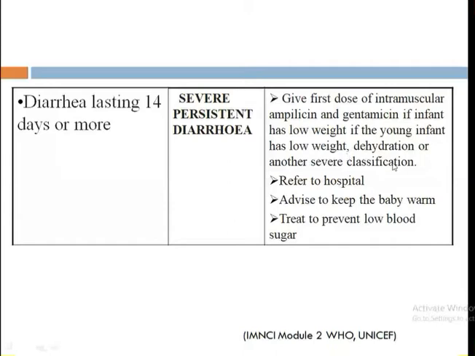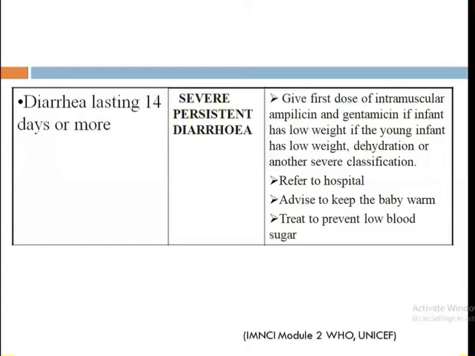Then we refer to the higher care center, advise the mother to keep the baby warm, and treat to prevent low blood glucose. Because diarrhea for 14 days means there is loss of glucose, so you have to make sure that the baby is not hypoglycemic during referral. Maybe one bolus of dextrose should be given.